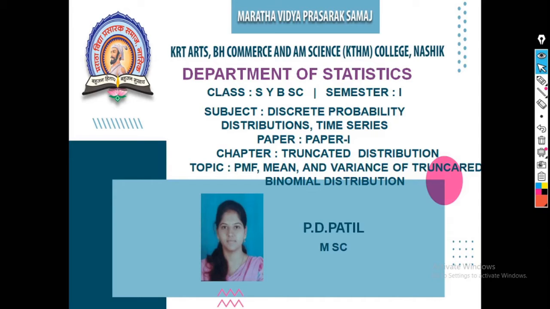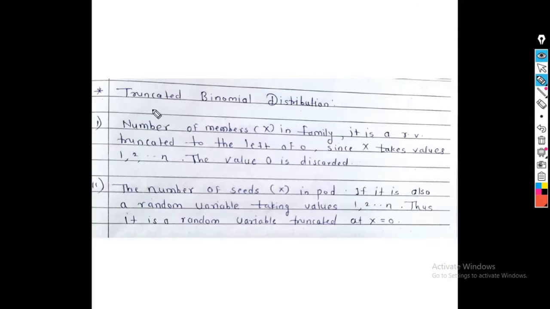In our syllabus, we have two types of truncated distributions. First one is truncated binomial distribution and second one is truncated Poisson distribution. And we are going to see mean, variance, PMF of truncated binomial distribution and truncated Poisson distribution. Also, we will see some examples based on truncated binomial and truncated Poisson distribution. Let us see truncated binomial distribution. First, we will see some examples of truncated binomial distribution.